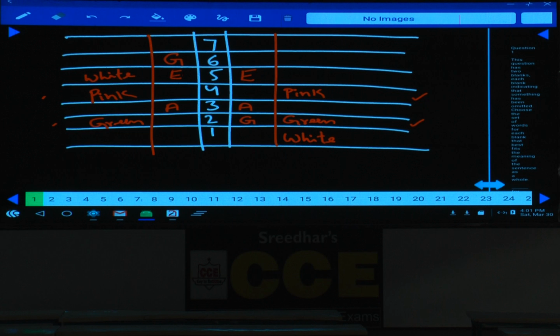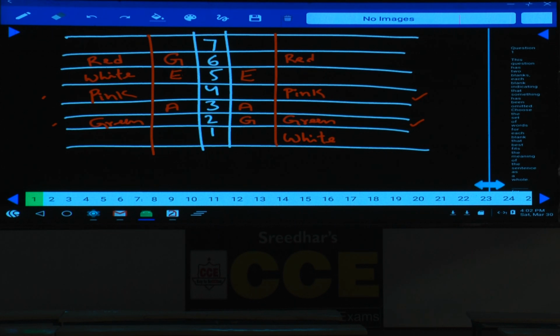Only one person lives between the one who likes pink and the one who likes red. Between pink and red we must have exactly one person. Hence in the first case, between pink and red, red can be either on the second or on the 6th floor, and second is not possible, so the one who likes red must be on the 6th floor. Next again, in this one also, the one who likes red must be on the 6th floor.